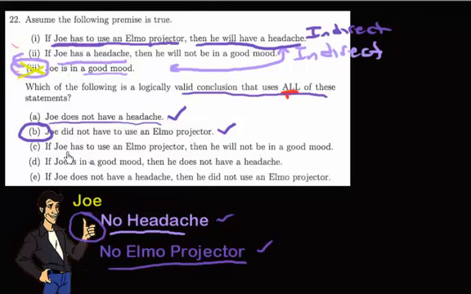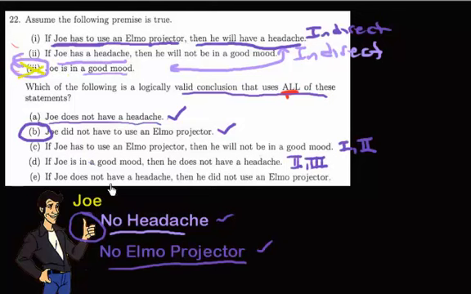This is actually a valid conclusion if you just use premise 1 and 2. So let me do that. Premise 1 and 2. All right. If Joe is in a good mood, then he does not have a headache. Well, this uses premise 2 and 3.